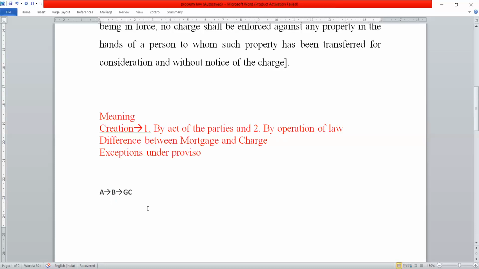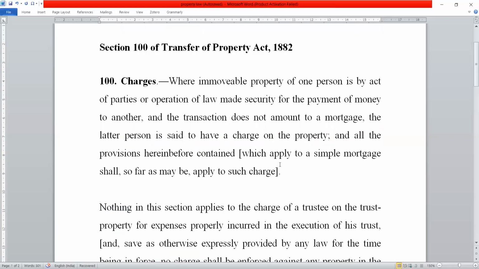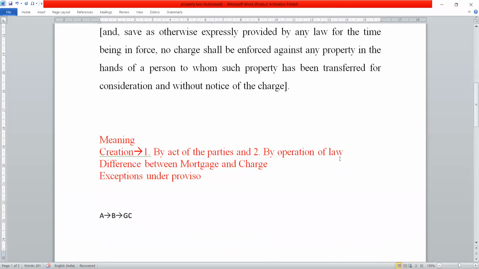This is the exception. However, we say that whatever provisions apply to simple mortgage are also applicable to charge. In normal circumstances, the charge holder can go to the court for selling of the property to recover the money. However, when a charge is created for a trust, the trust cannot be sold to recover the charge. This is one of the exceptions.